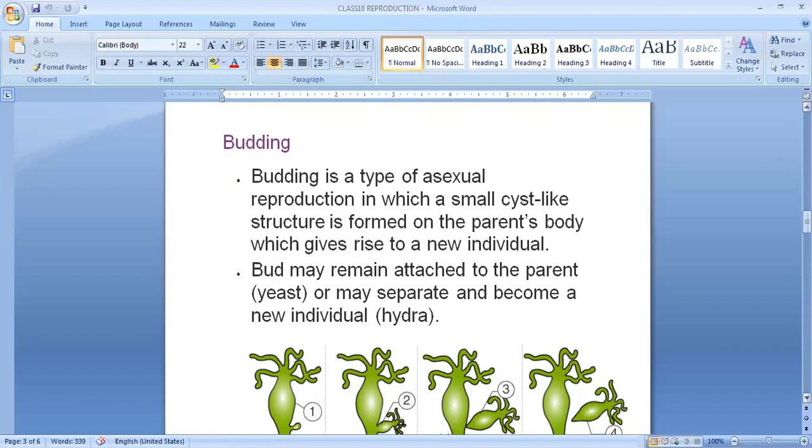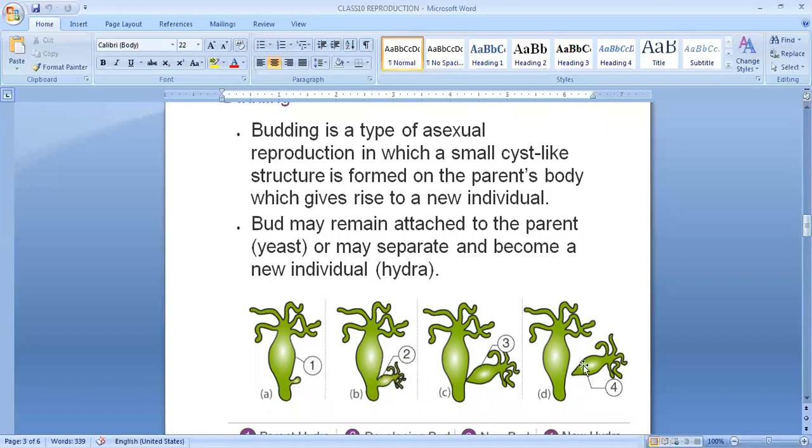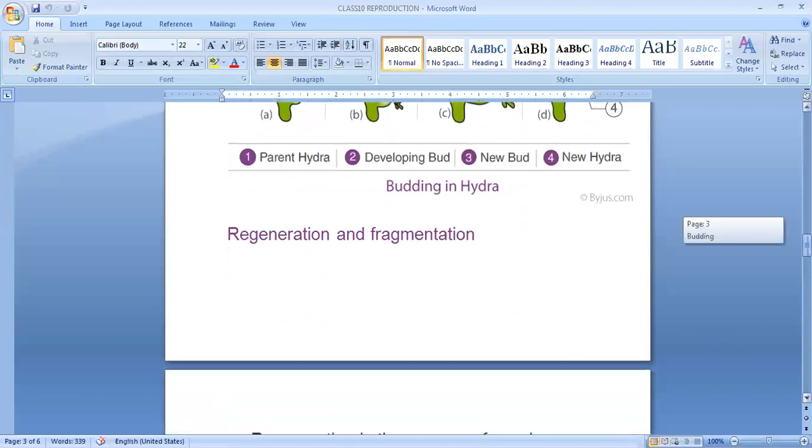It is that type of asexual reproduction in which one or more unicellular or multicellular outgrowths called buds are formed on or inside the parental body. We can see this is an outgrowth which is growing out of the parent's body, and this small outgrowth is called a bud. As this bud enlarges, it detaches from its parent, and this detached bud develops into a new individual. This is called budding.